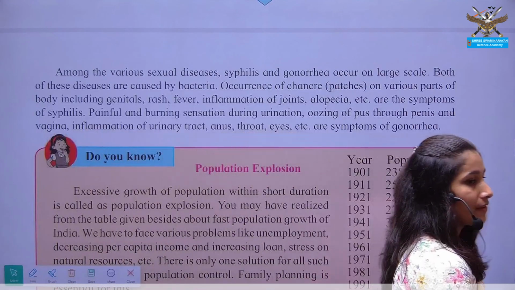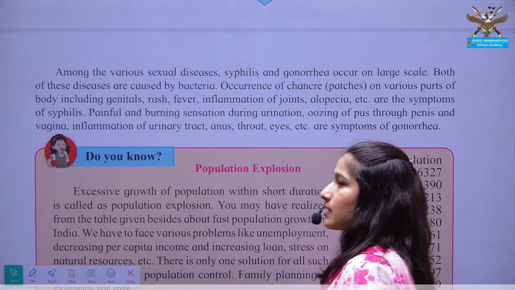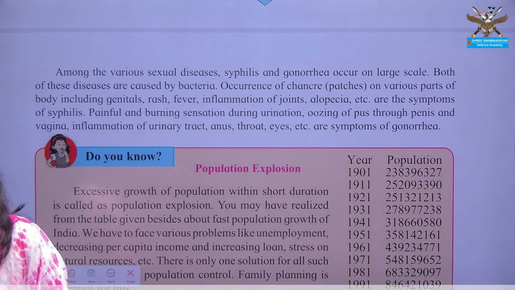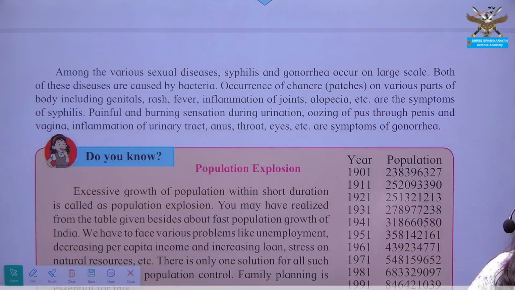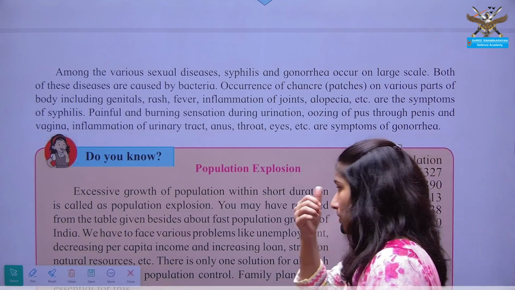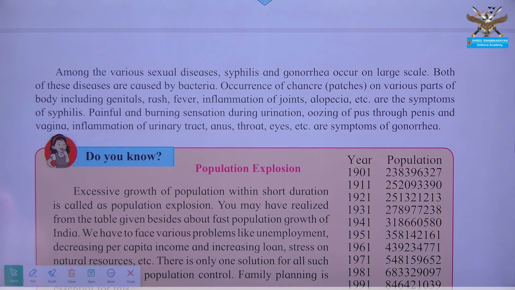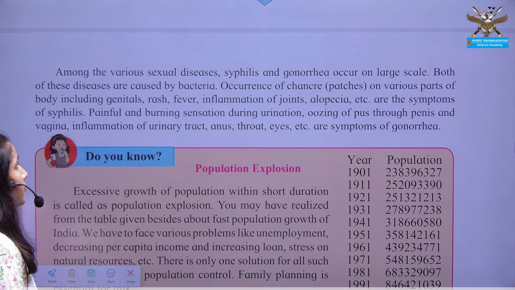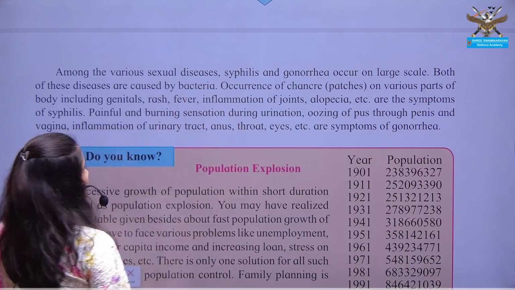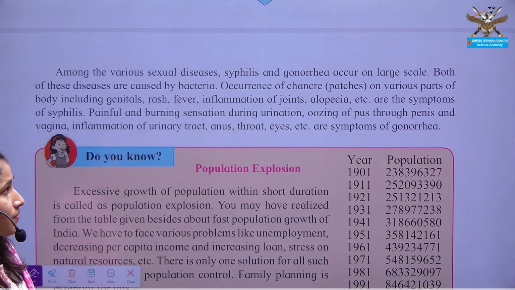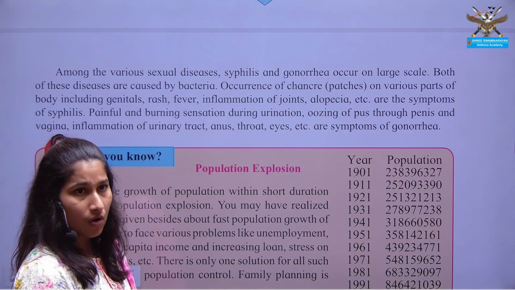Whatever the genitals of male and female individuals are, it is necessary to keep them hygienic so that there will not be any kind of infections regarding the reproductive system. That's why this reproductive health point is given in your topic. So what kind of sexual diseases may you see? You just have to remember the names of the diseases which are associated with reproductive health or the health of your reproductive organs or genitals.